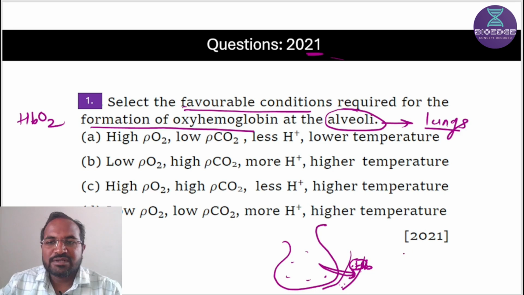At the lungs level, the partial pressure of oxygen is high. Next, H+ ion concentration is low, which means pH is high.